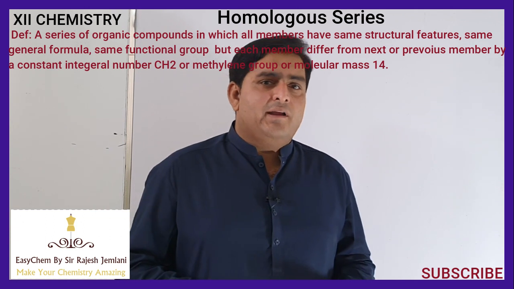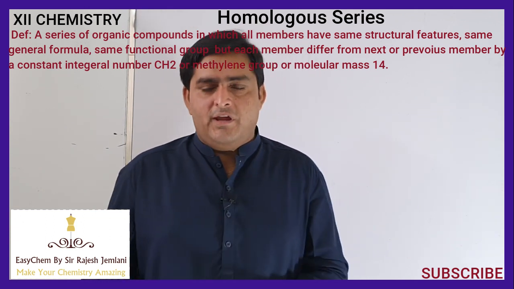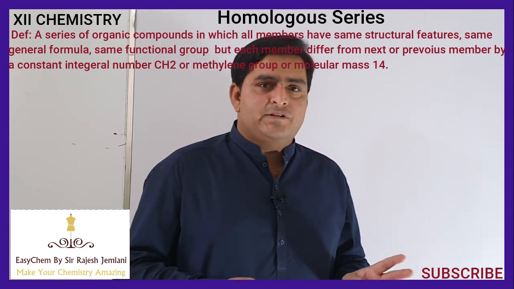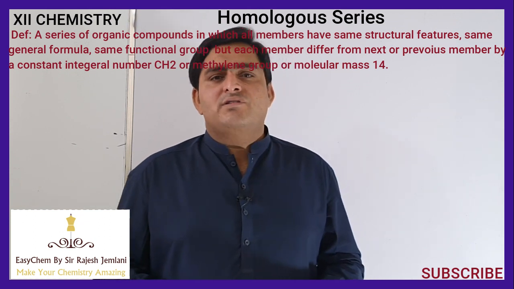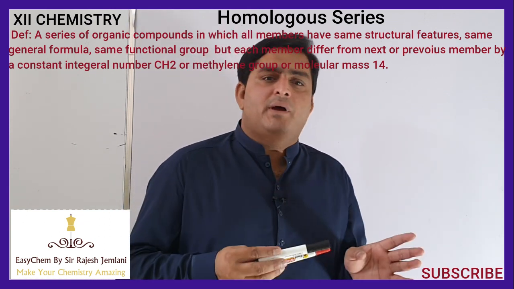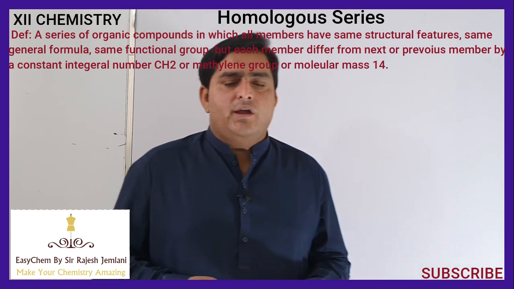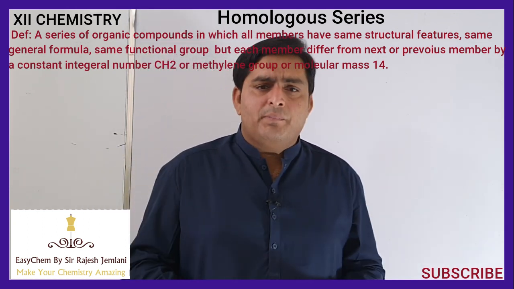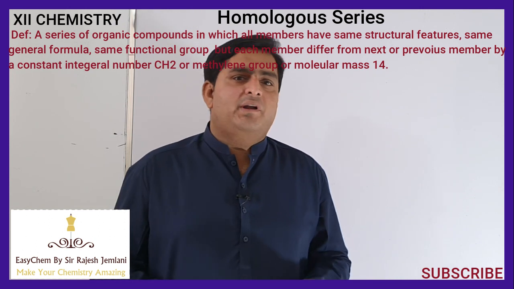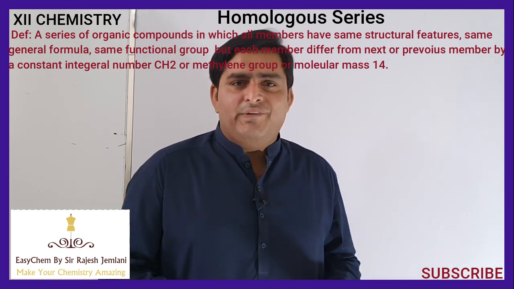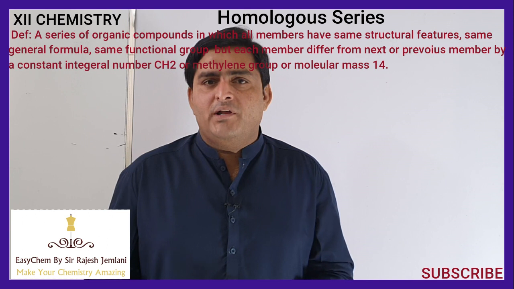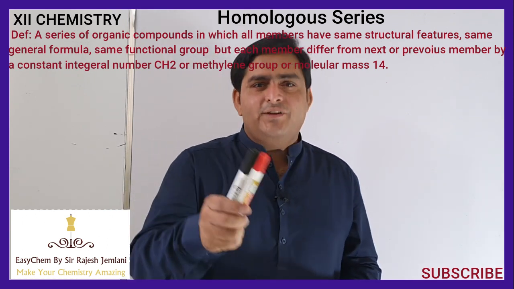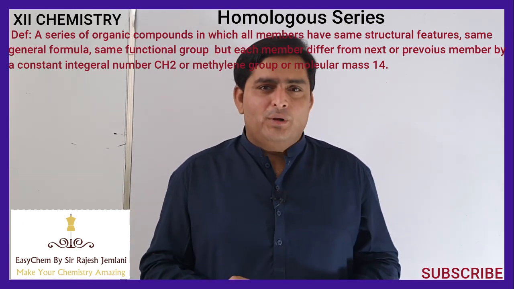This is a series of organic compounds in which the functional group is the same, the structural feature is the same, and all members can be represented by the same general formula, having the same chemical properties but different physical properties, in which each successive member differs from the next by a constant fraction CH2 or molecular mass 14. This series of organic compounds is called homologous series.